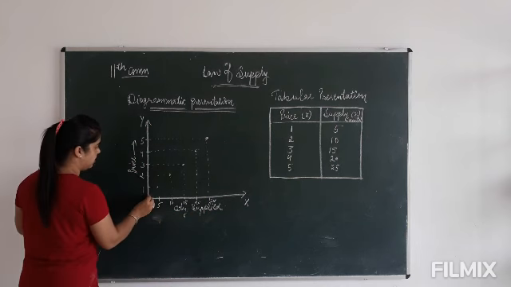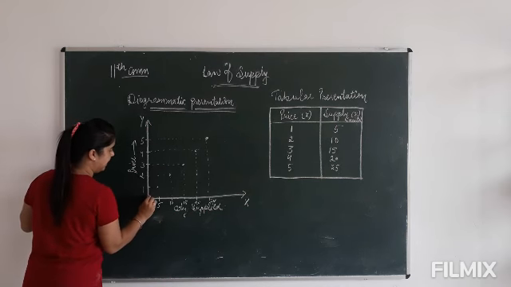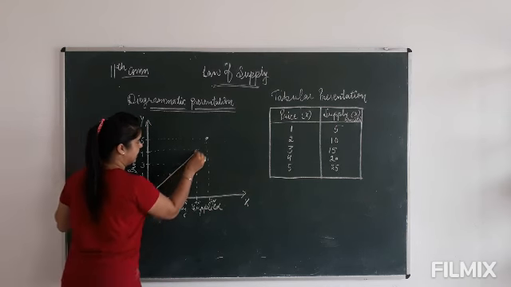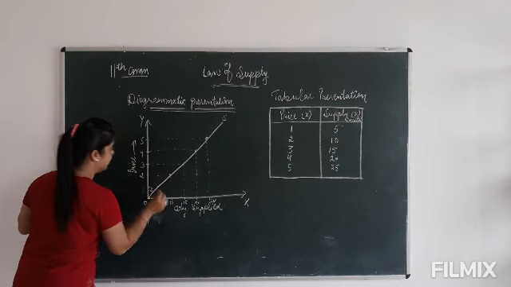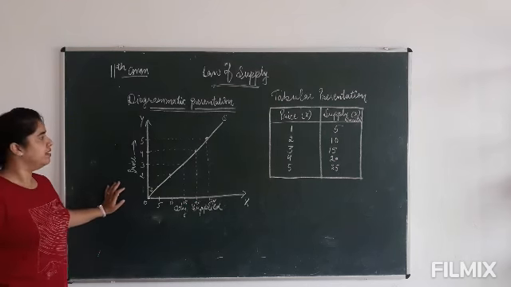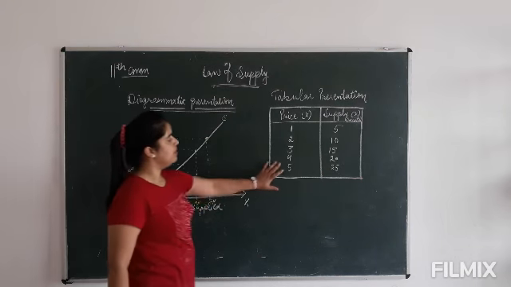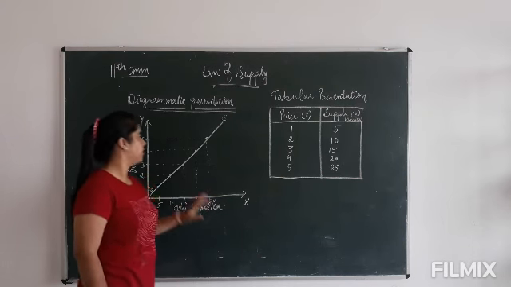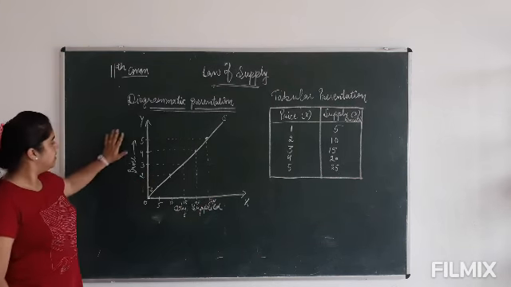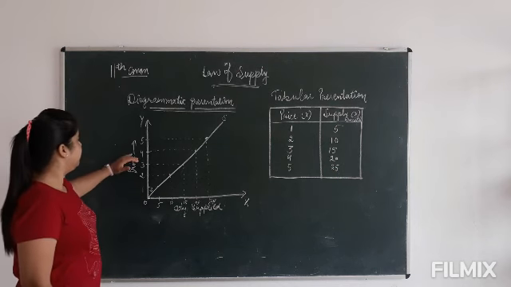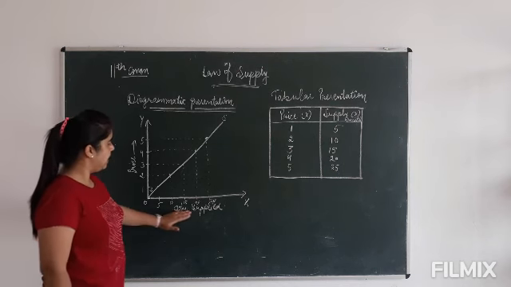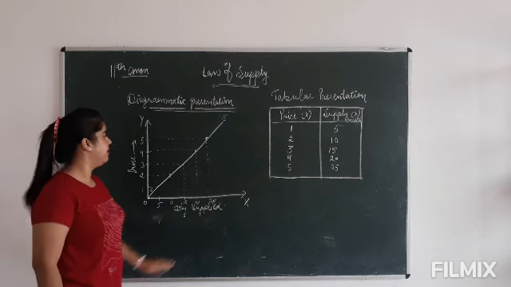Now we will draw the curve that would be like this. This is the supply curve that represents this tabular presentation. Now we can see that as the price increases, the quantity supplied is also increasing.